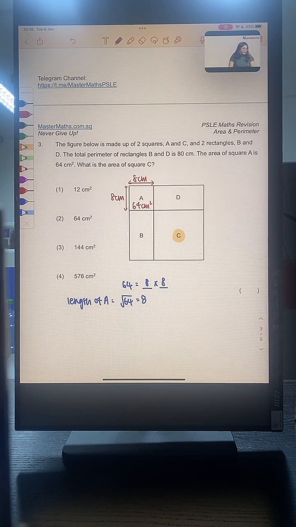Alright, how are we doing so far? A lot of you have gotten the answer as number 3. Is that right? This is a modified PSLE question, okay?